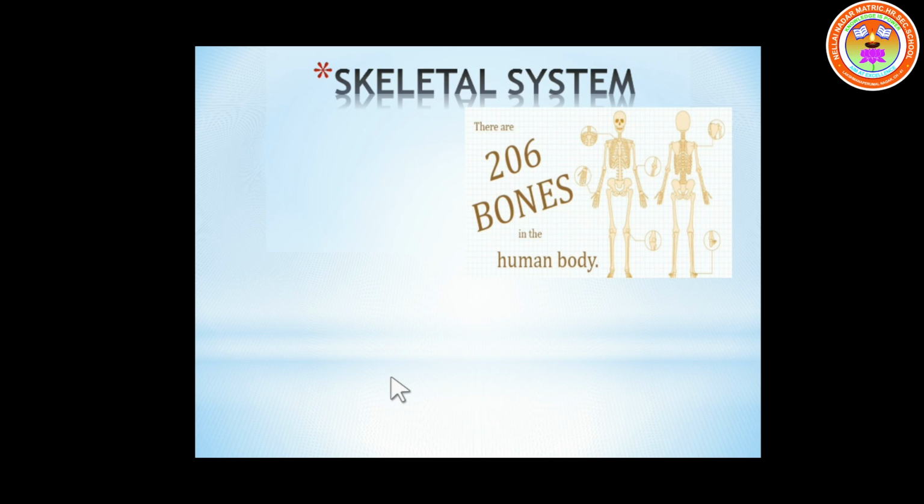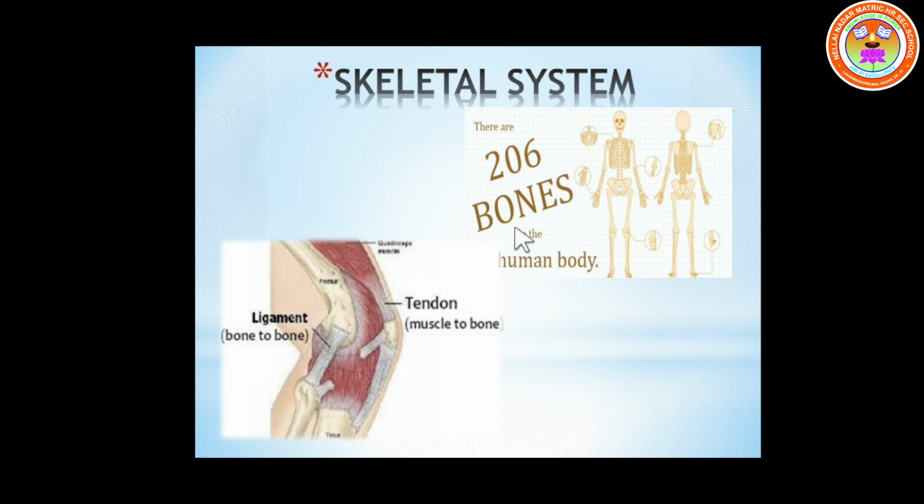And now let's move on to the number of bones. Do you all have any idea about the total number of bones in the adult human body? Yes, we have about 206 bones in an adult human body. Along with the bones, we have a few cartilages, ligaments, and tendons.